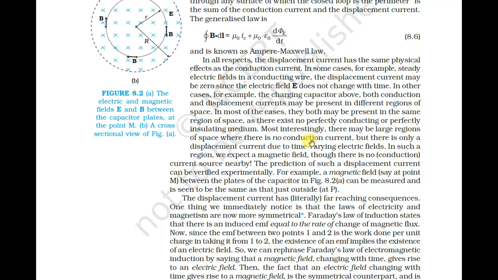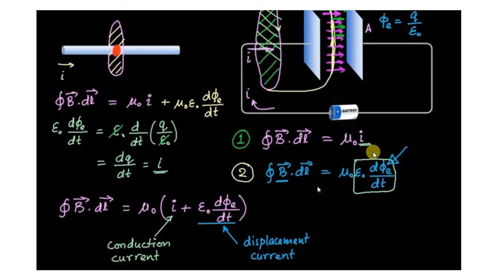In some cases, the example is a steady electric field in a conducting wire, with no displacement current. Now you can see here, this is what we were talking about in the previous slides. The closed integral of B dot dl equals mu 0 I plus mu 0 epsilon 0 d phi upon dt. This first term is known as the conduction current, and this is known as the displacement current.